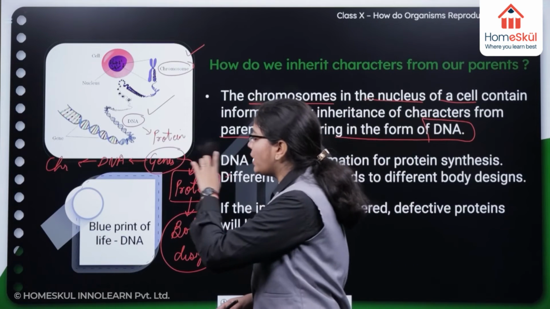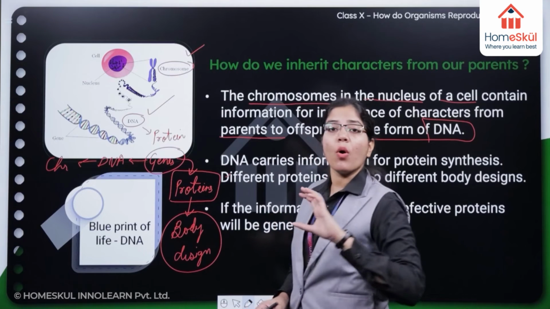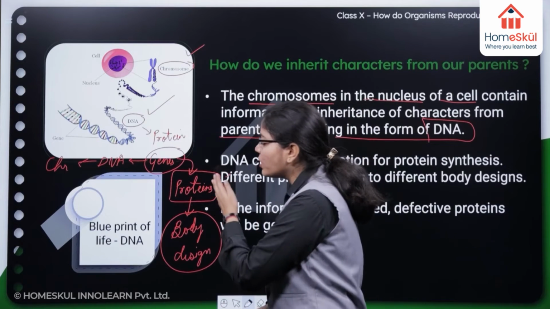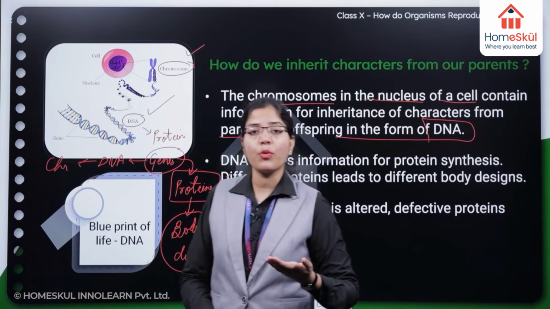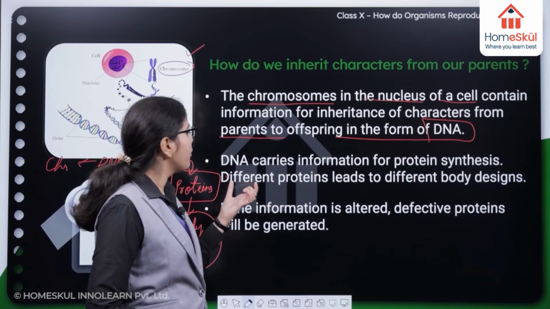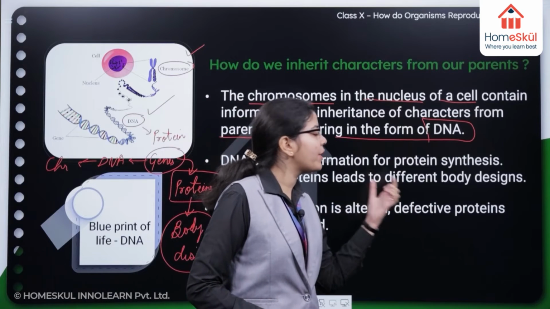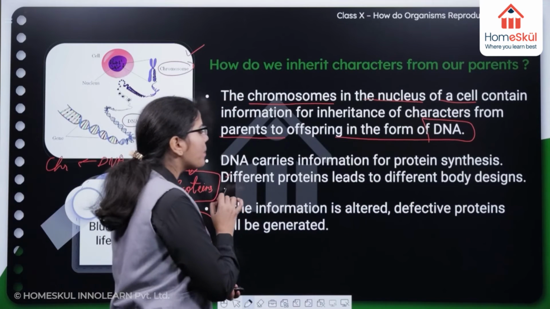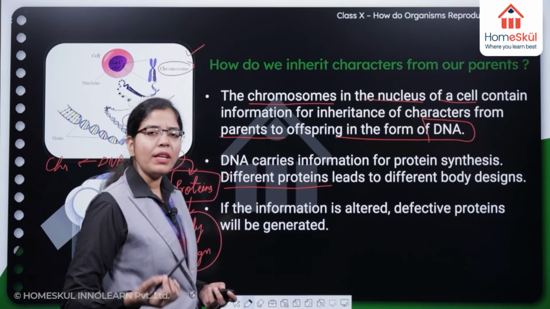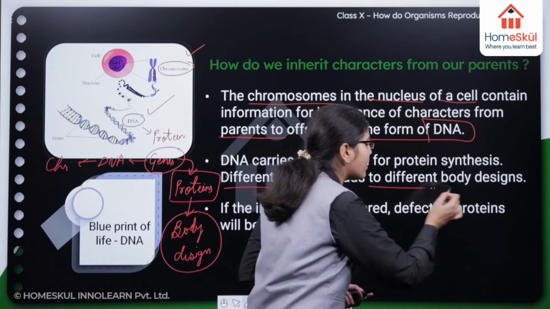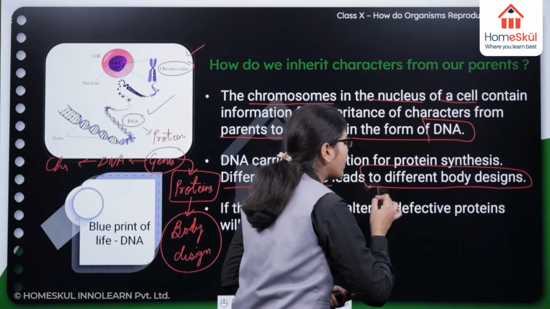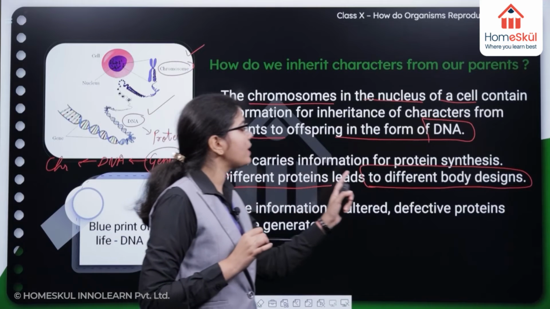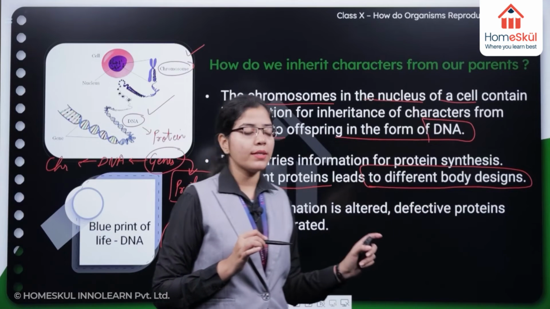So we will go to genes, and on genes we have all the information for synthesizing the proteins, right? And different proteins lead to different body designs. There are many proteins regulating body designs.